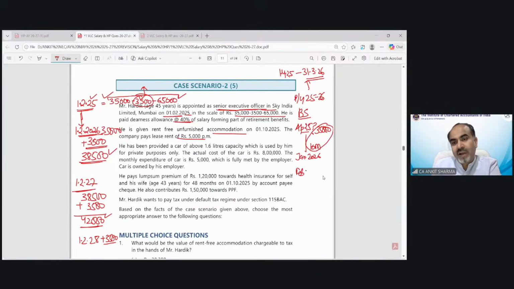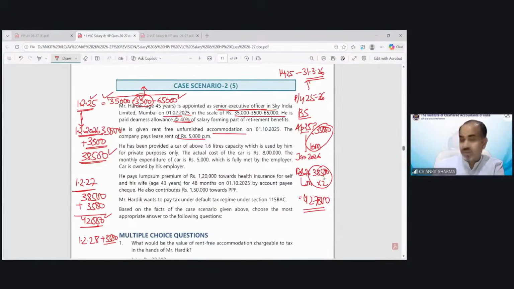From February 26, it will become 38,500. So for February and March, for 2 months, we will take 38,500. For 10 months, we will take 35,000 into 10. So the total salary we have calculated for rent-free accommodation: 35,000 into 10, 38,500 into 2. That would be 4,27,000.